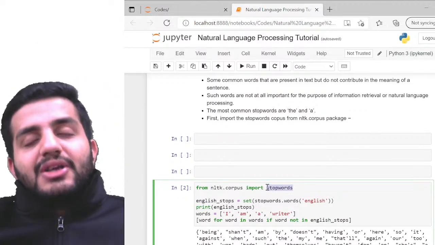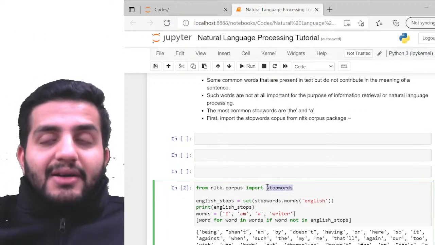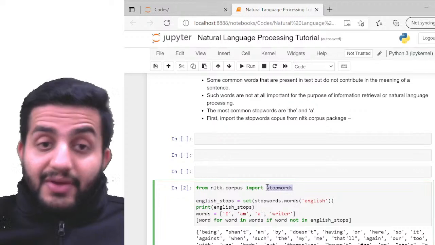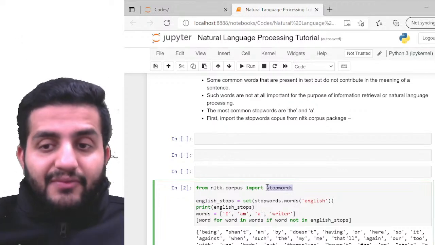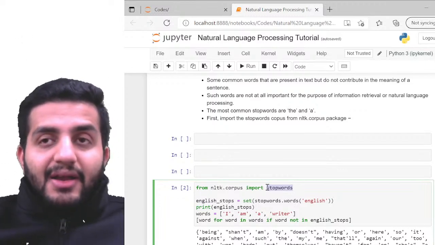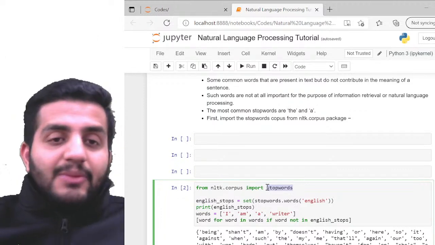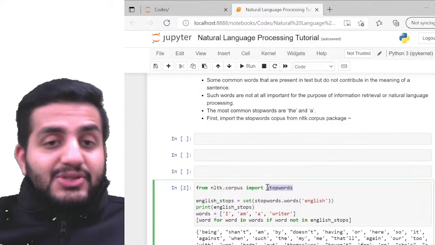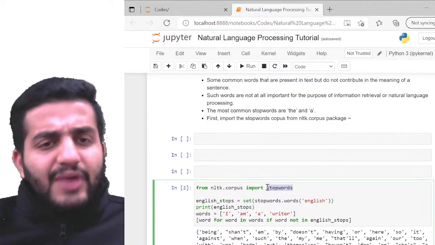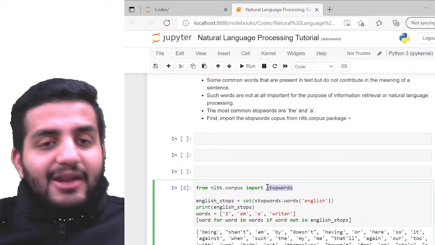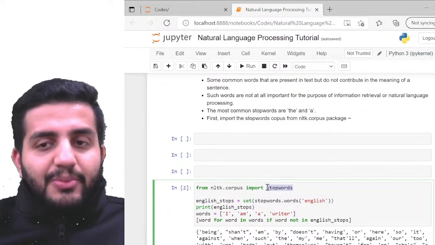Now you can ask me, it could be that my text has something which is not available in this list. Very interesting. Yes, that could happen. It could very well happen that the problem statement you are trying to solve might have some other text which is not part of the inbuilt stop words list. Very well, it's very valid. And in fact, it happens I would say 90 of 100 times when you do production work, right?